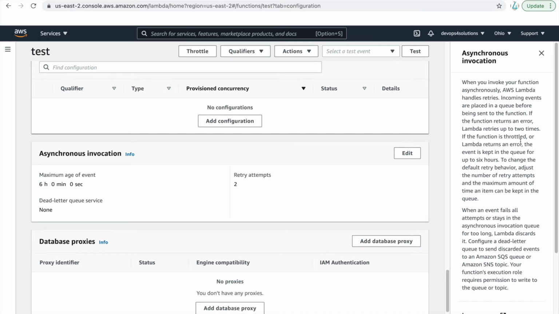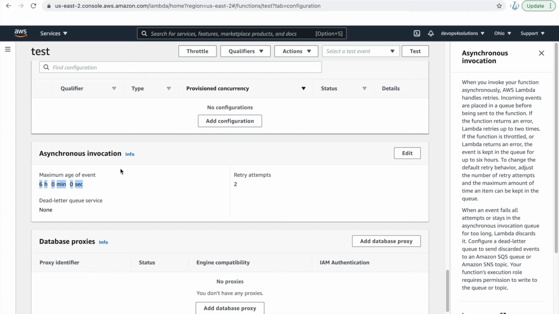Or if the function is throttled, or the Lambda returns an error, then you can keep it in the queue for up to 6 hours. This is what we have defined here. You can change this default behavior and adjust the number of retry attempts according to your need.